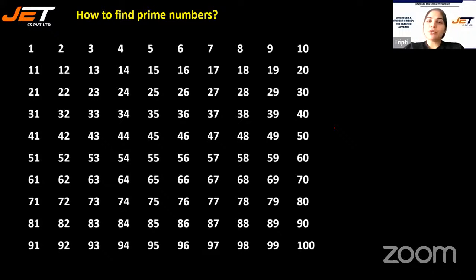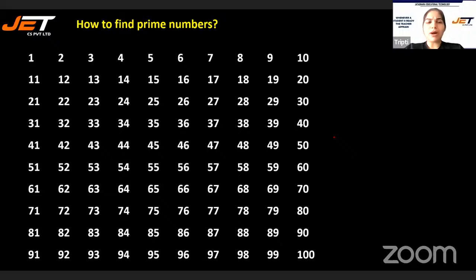Okay, if I give you 1 or 2 minutes, will you be able to find out all the prime numbers under 100? If yes, then how? Just give it a try. You have numbers from 1 to 100.